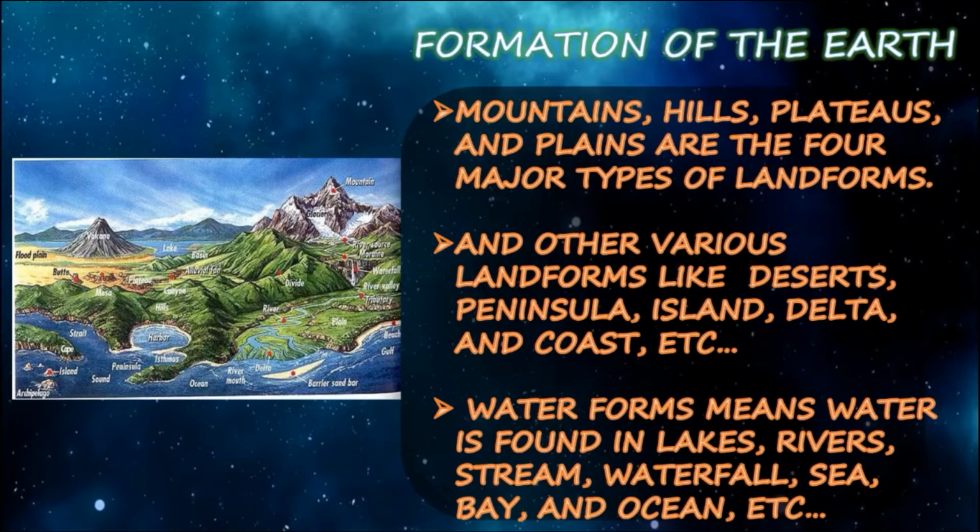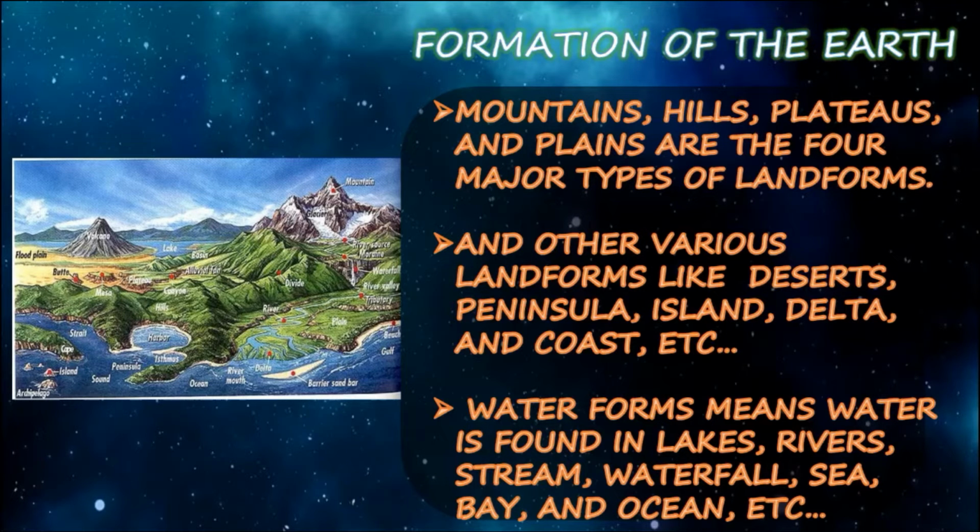Next, mountains, hills, plateaus, and plains are the four major types of landforms, and there are other landforms like desert, peninsula, island, delta, and coast. Water forms means water is found in lakes, rivers, streams, waterfalls, seas, bays, and oceans.